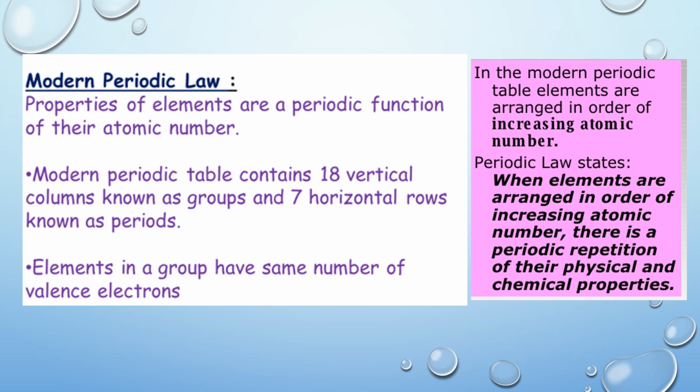Modern periodic table is based on modern periodic law. In modern periodic table, elements are arranged in the order of increasing atomic numbers. The modern periodic law states that the properties of the elements are periodic functions of their atomic numbers. Modern periodic table contains 18 vertical columns known as groups and 7 horizontal rows known as periods. Elements in a group have the same number of valence electrons.